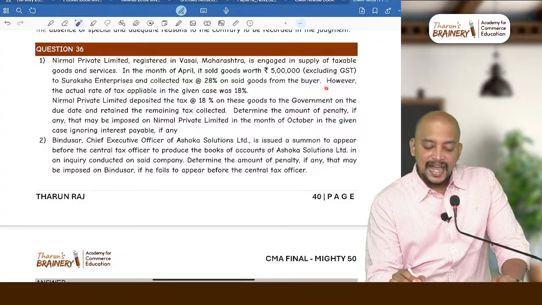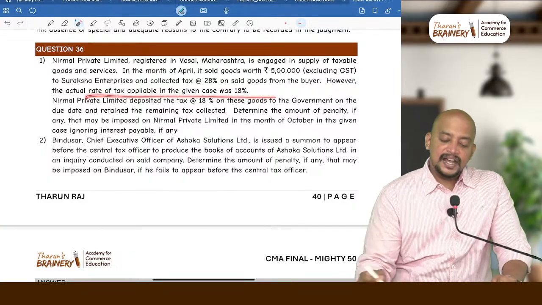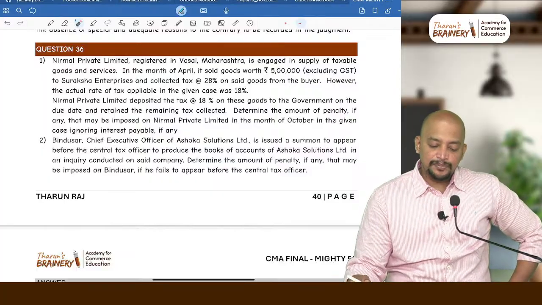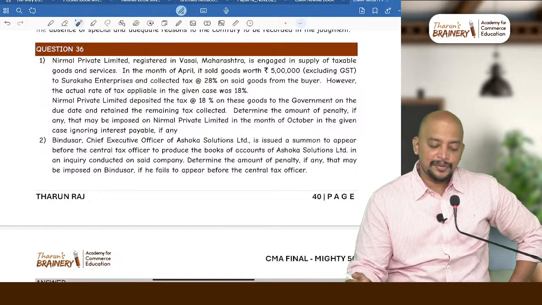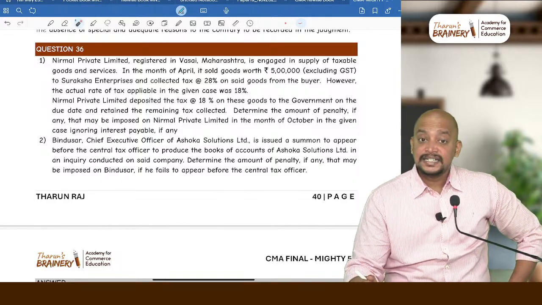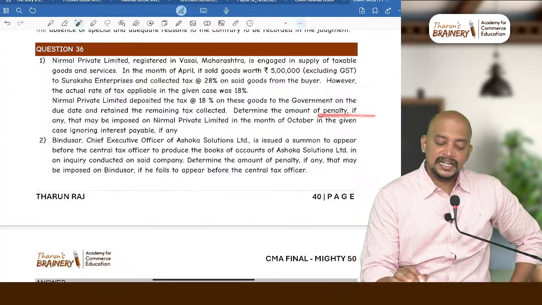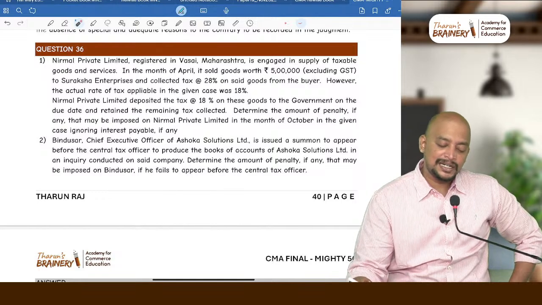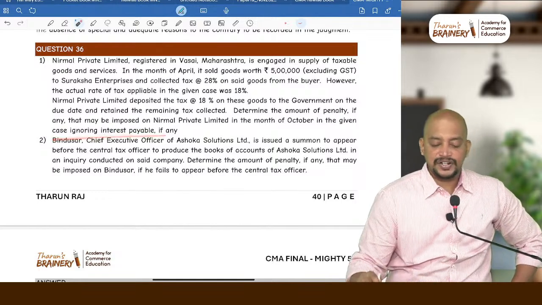However, the actual rate of tax applicable in the given case was 18%. Nirmal Private Limited deposited the tax at 18% on these goods to the government on the due date and retained the remaining tax collected. Determine the amount of penalty, if any, that may be imposed on Nirmal Private Limited in the month of October in the given case, ignoring the interest payable.